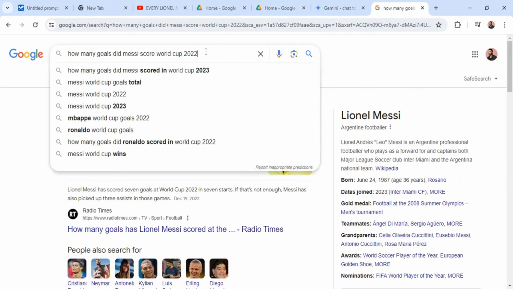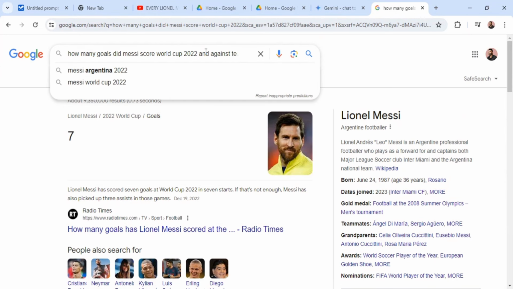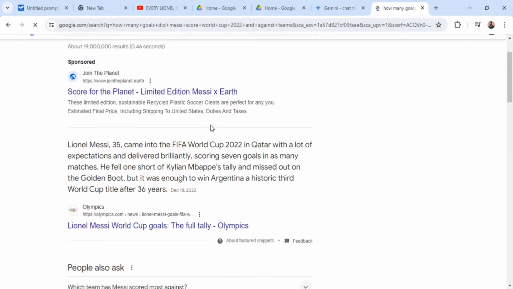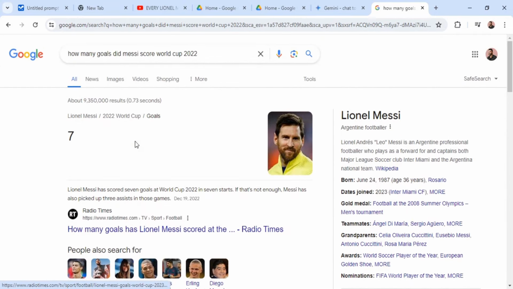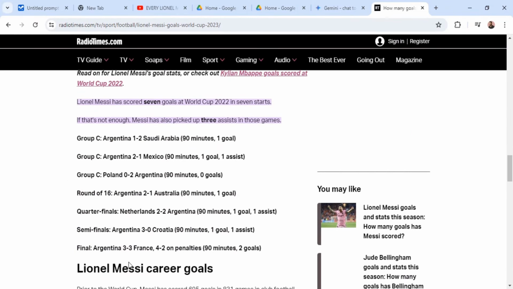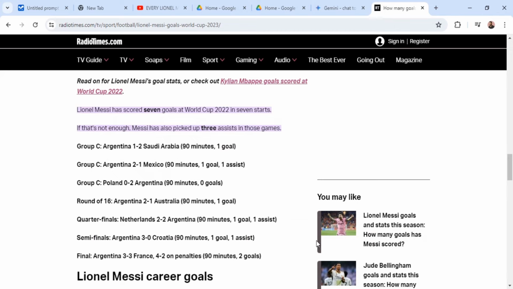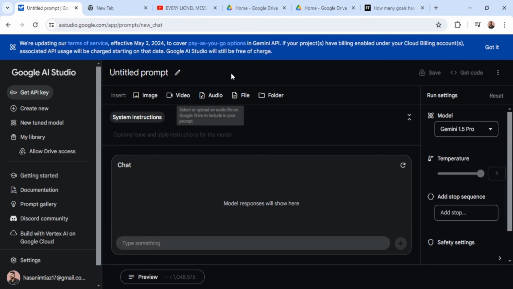Let's do some fact checking to see how many goals did Messi actually score from Google. It looks like Messi scored 7 goals during the World Cup. It's been a while since I've watched it, so I don't remember exactly, but let's go and also see what teams did Messi score against for those goals. Okay, now that we have a good idea of the actual fact, I'm gonna start playing around with the Gemini